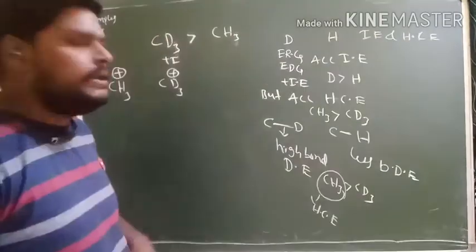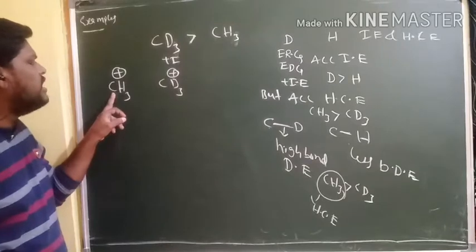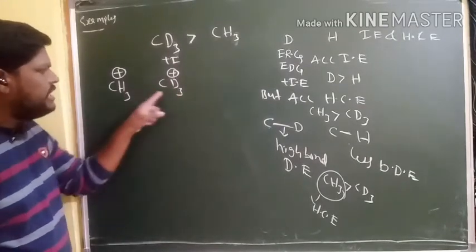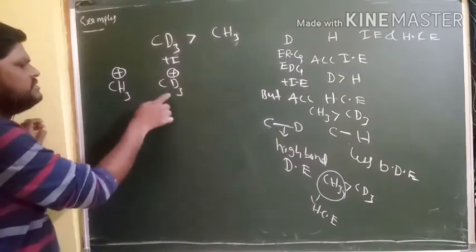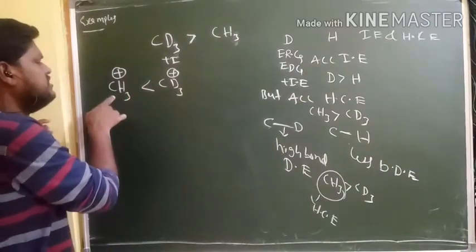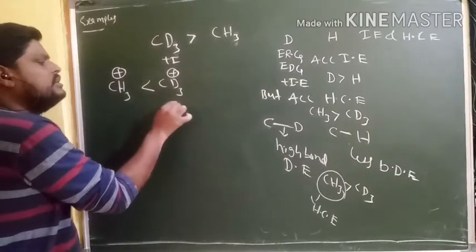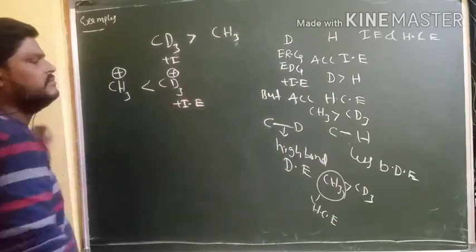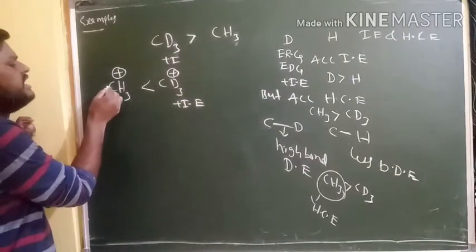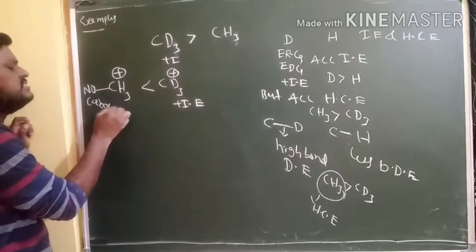For example, CH3 and CD3: it is methyl carbocation and it is CD3 carbocation. Here hydrogen and it is deuterium. So among these two, which one is more stable? Obviously CD3 is more stable than CH3. CD3 carbocation is more stable than CH3 carbocation according to positive inductive effect. Why? Because here this carbocation is connected with no another carbon. No carbon is there. Only it is carbocation.